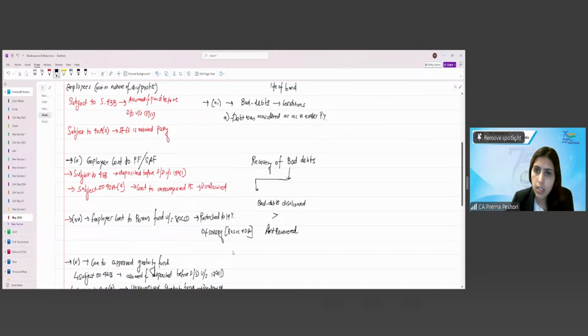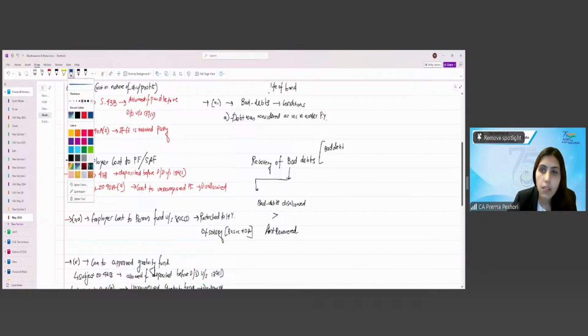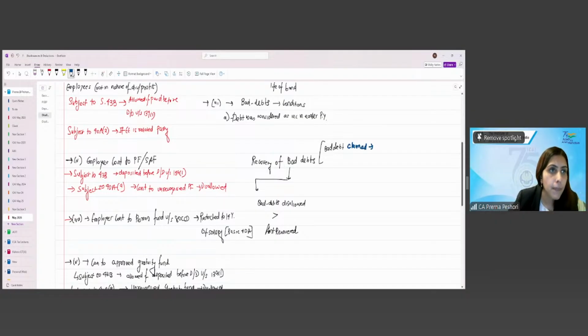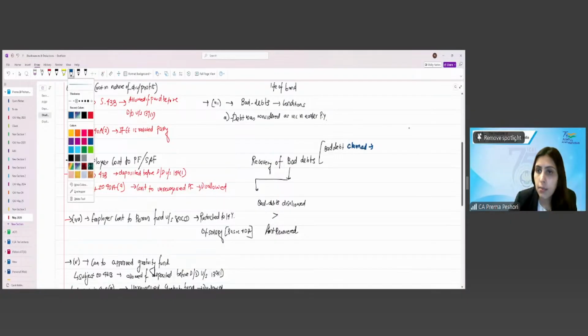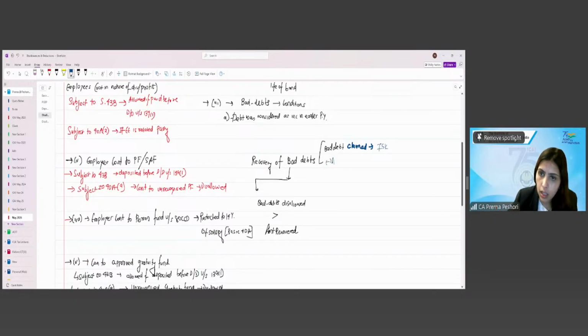So let's say bad debt claimed is 75,000. Allowed by AO is 40,000. Right?